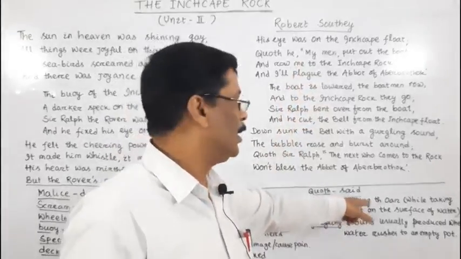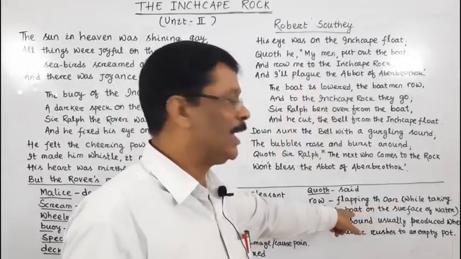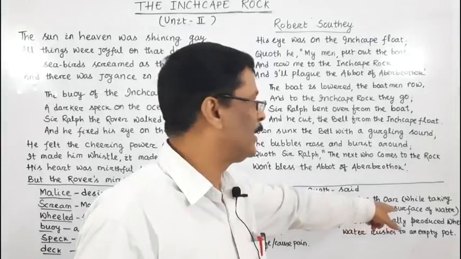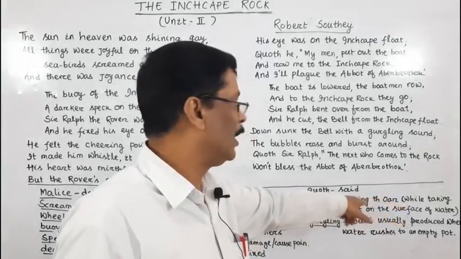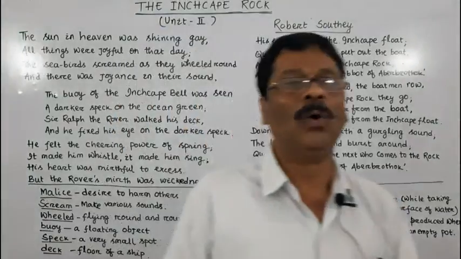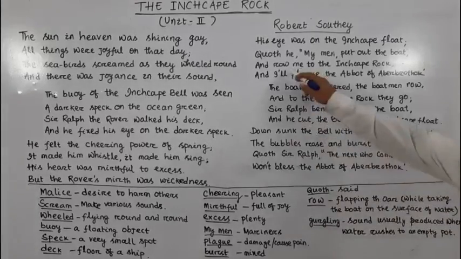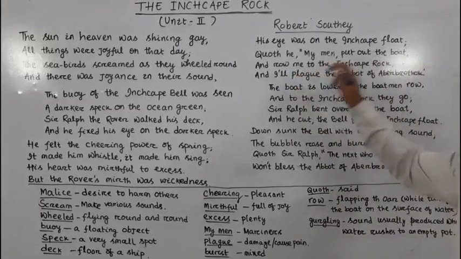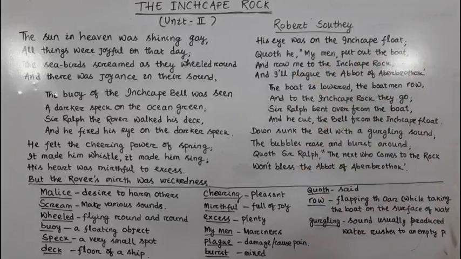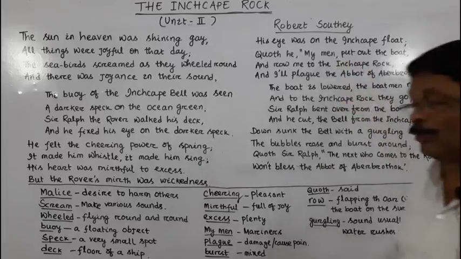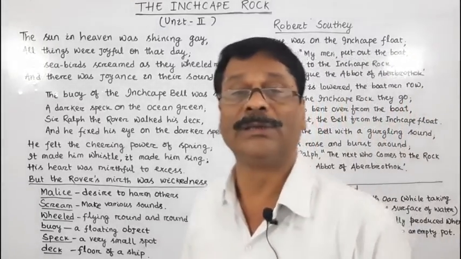When we go forward with the help of a boat on the surface of water while flapping the oar, that is called row. And remember, a boat rows, but a ship sails. Ships sail, boats row. And what was his order to his sailors?